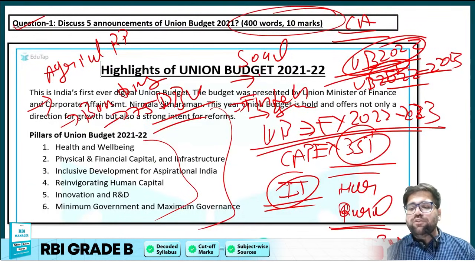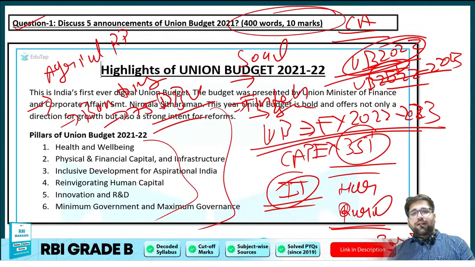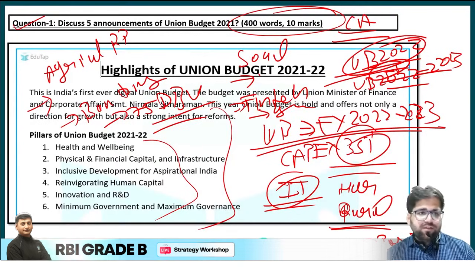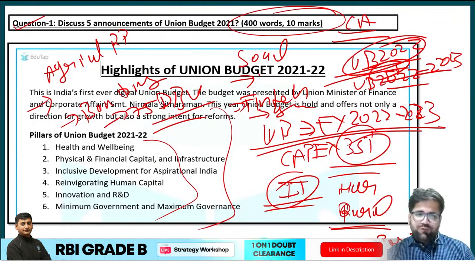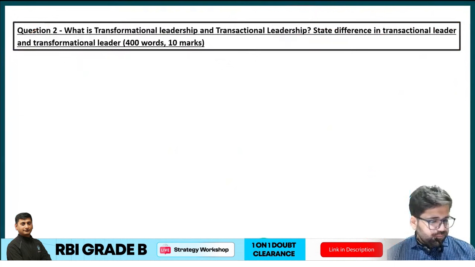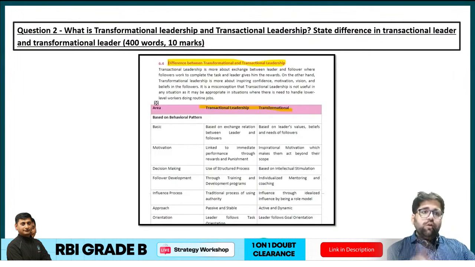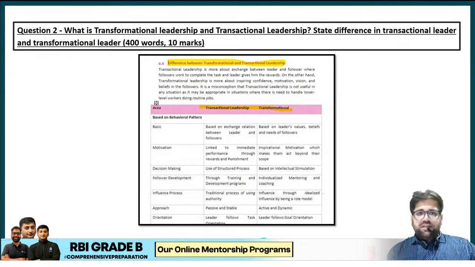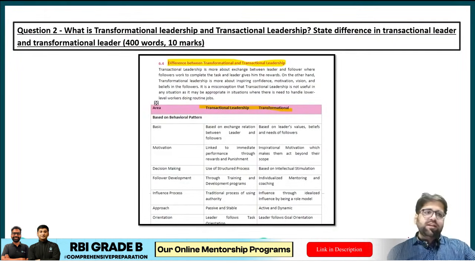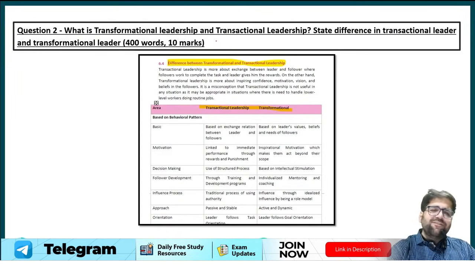Just say how Union Budget 2022-23 will contribute towards Atmanirbhar Bharat, towards the new Bharat, or whatever adjective you want to use. So, a very easy question if it comes in this particular year. Now let's come to question 2. What is transformational leadership and transactional leadership? State the difference between a transactional leader and a transformational leader. Again, a very easy question if your concepts are clear.